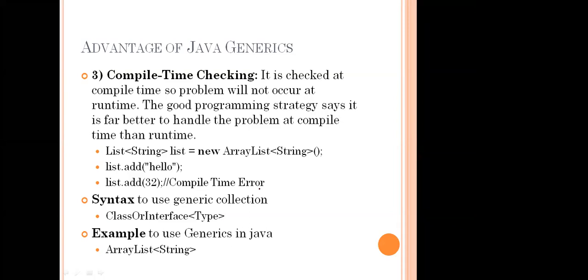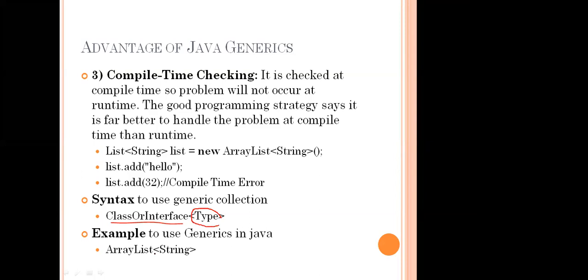So that is the angular braces we are going to use. Here is the class or interface, and we mention what type. The name of the class is ArrayList and then the type, which type of data we are going to hold.